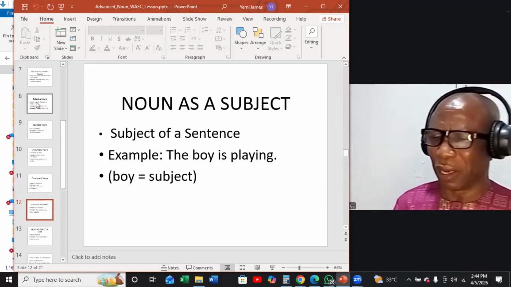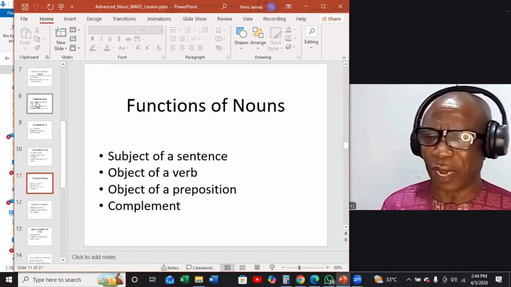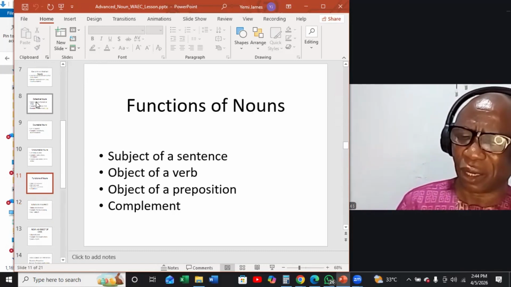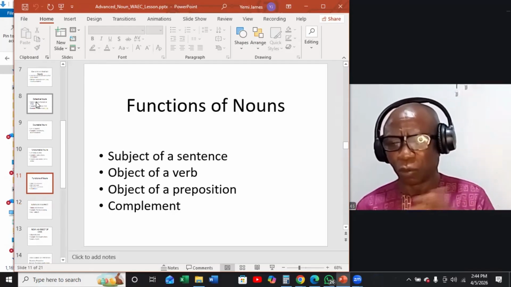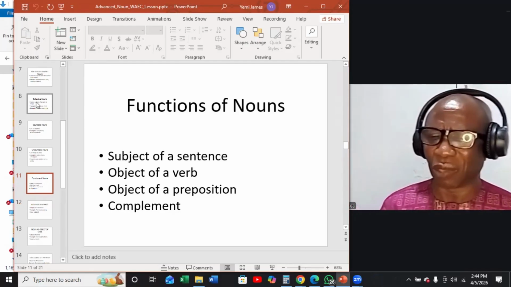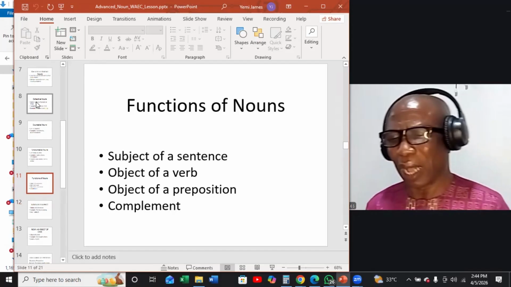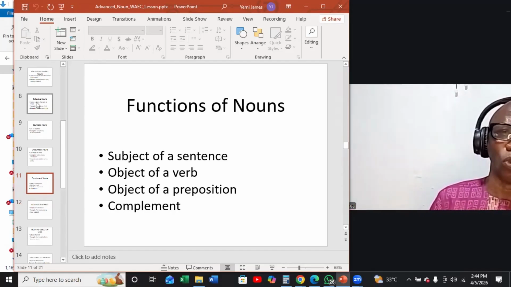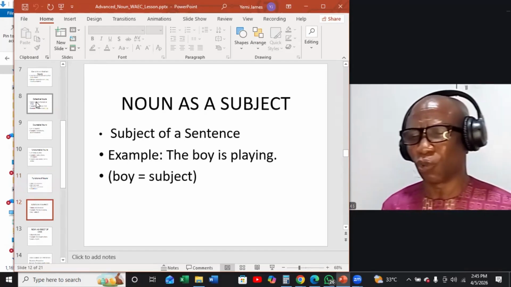Like I listed out the functions of the noun: noun functioning as a subject, noun functioning as an object of a verb, noun functioning as object of a preposition, and the noun functioning as a complement. Now let's show this with examples.